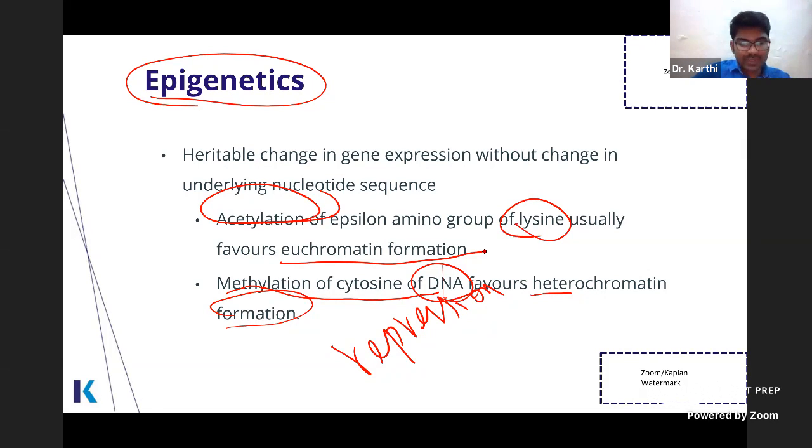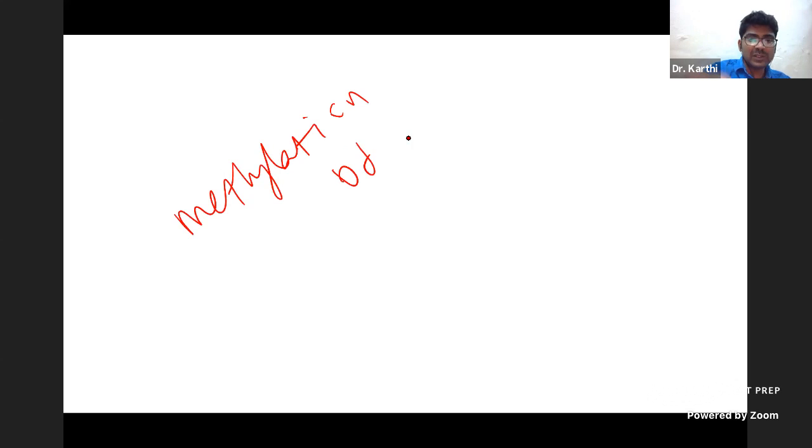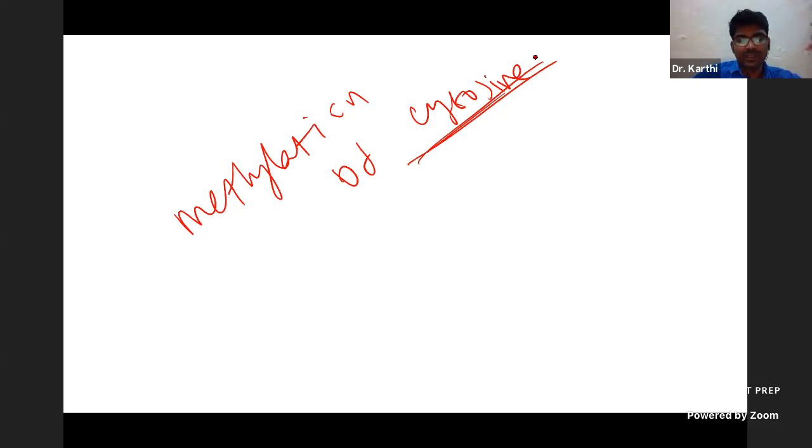So this is epigenetics. In epigenetics, they can just ask about the definition, or their favorite question is methylation of cytosine. If they ask which residue is methylated, here you can put cytosine. Methylation of cytosine.